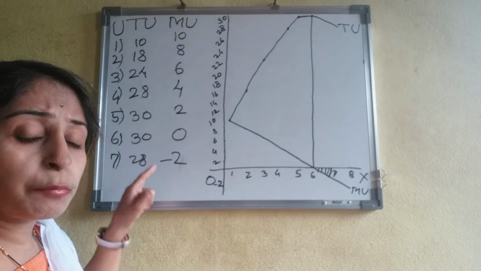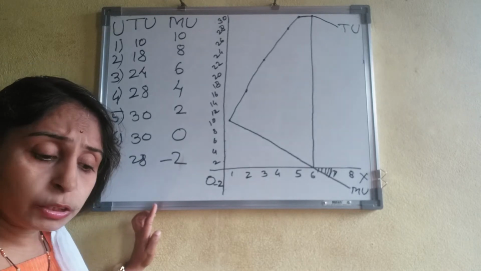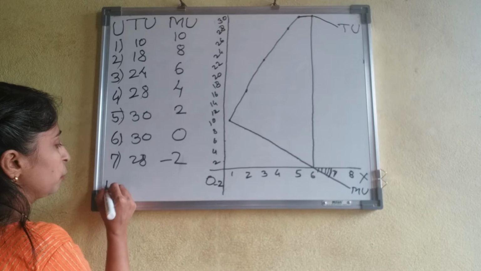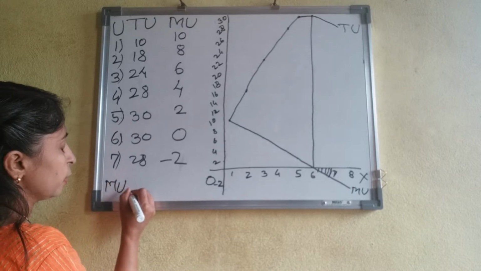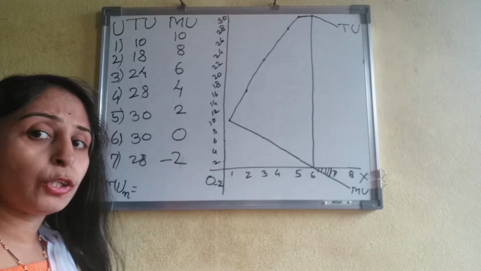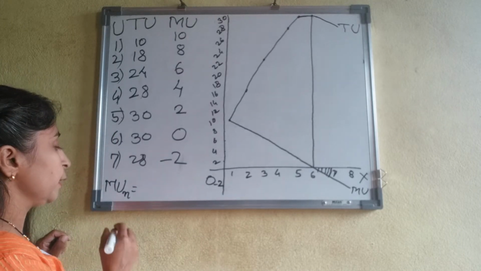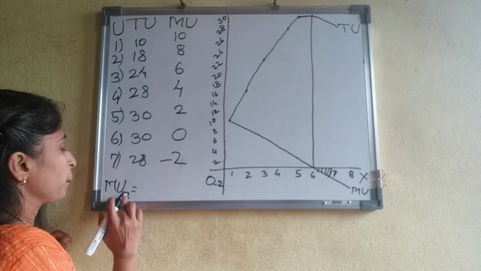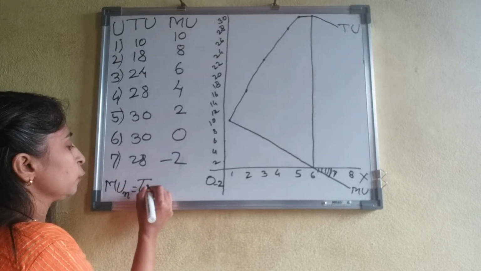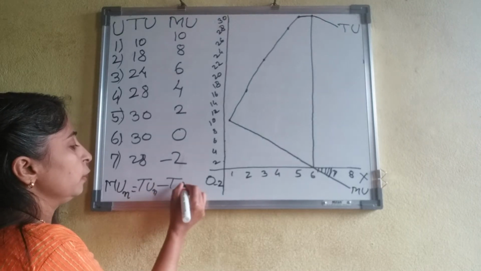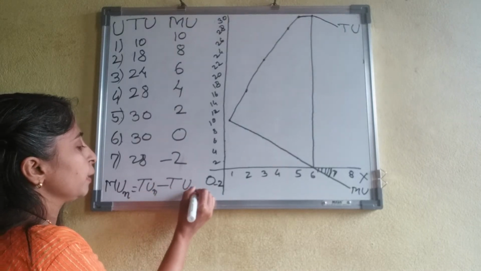Why? Because what is marginal utility? As we studied in the last video, marginal utility of the nth unit is equal to total utility of n minus total utility of n minus 1.